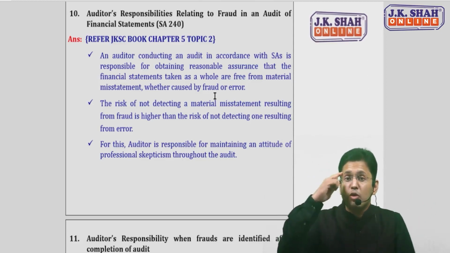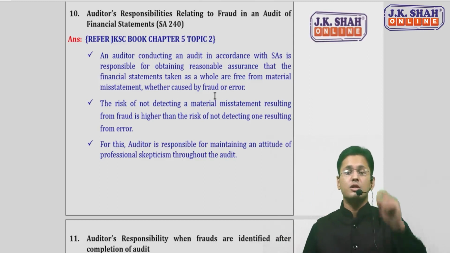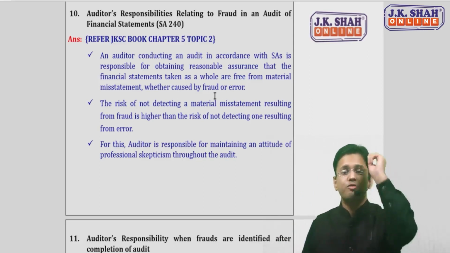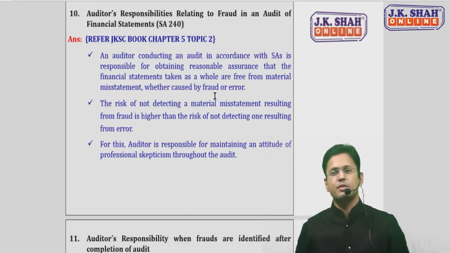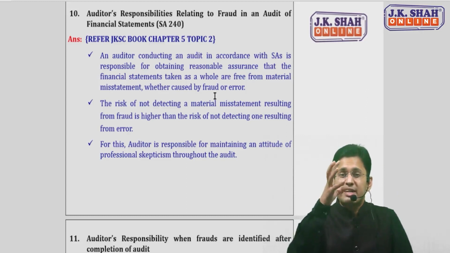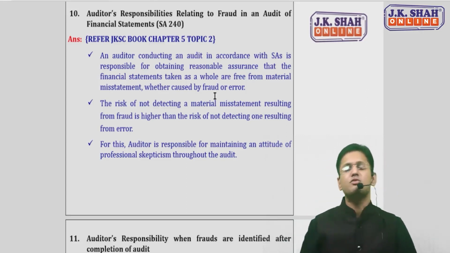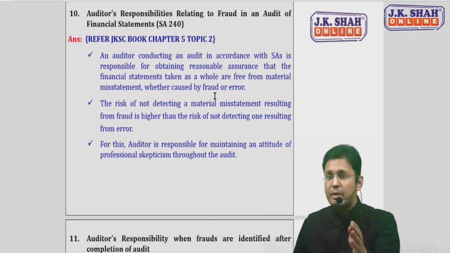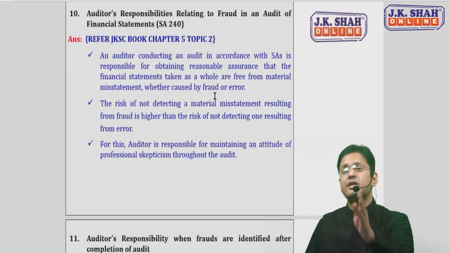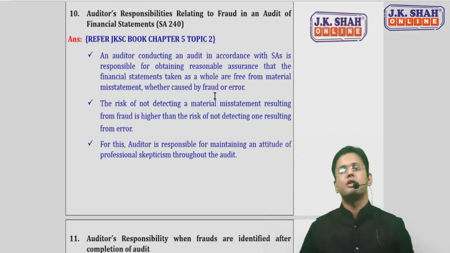So he should apply what? The third point says the auditor should apply an attitude of professional skepticism throughout the audit. He should be alert. He should have a questioning mind. He should be critically assessing every audit evidence which he has got, because there is a full probability that the risk of not detecting a fraud will always be higher than the risk of not detecting an error.